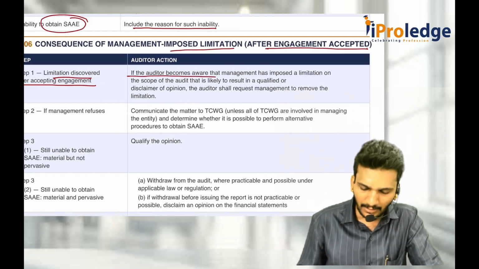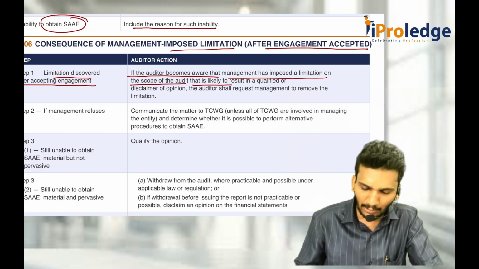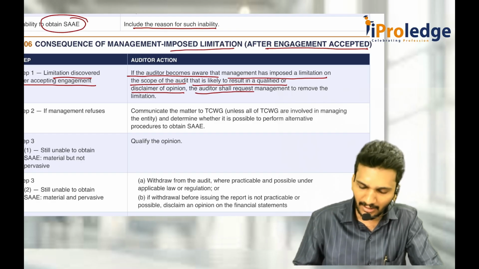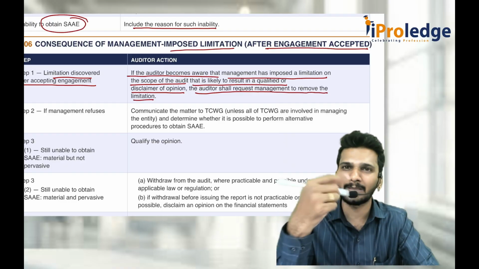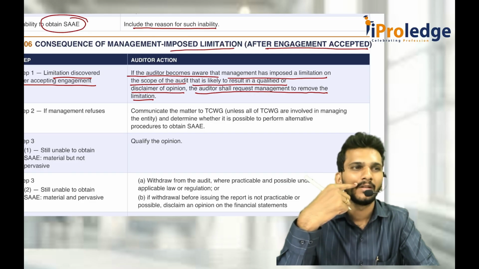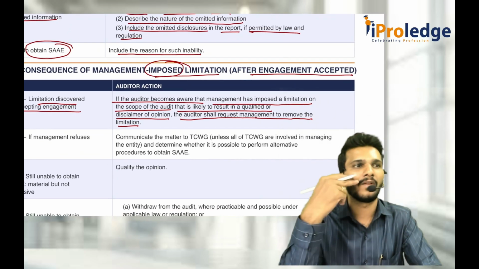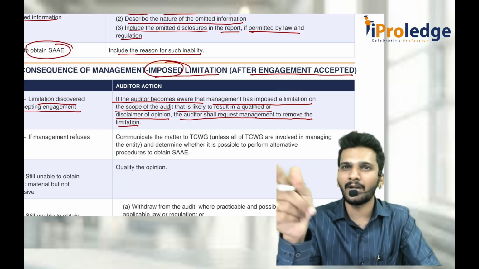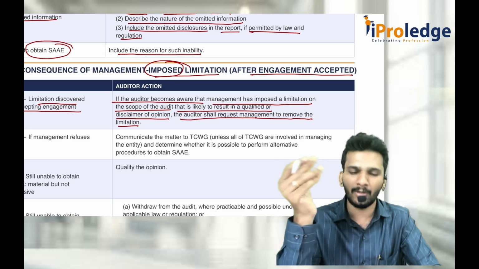If the auditor becomes aware that management has imposed limitations on the scope of the audit that are likely to result in a qualified opinion or disclaimer of opinion, the auditor shall request the management to remove the limitation. If you remember, we never touched the adverse opinion here. Why? Because management is imposing limitations to stop us getting the evidence. When we don't get the evidence, the adverse opinion will not come. It is either the second part of the qualified opinion definition or the disclaimer of opinion, due to inability to obtain the evidence.